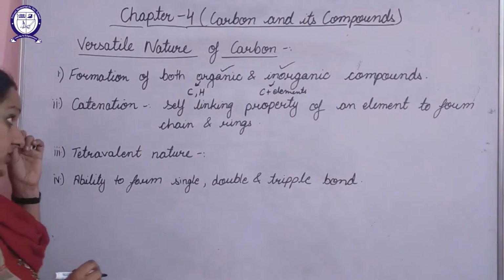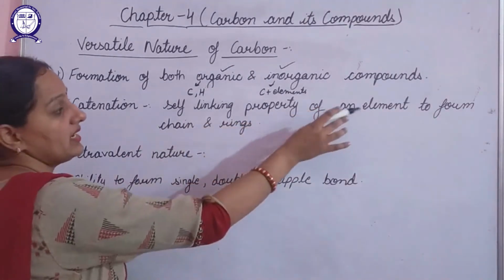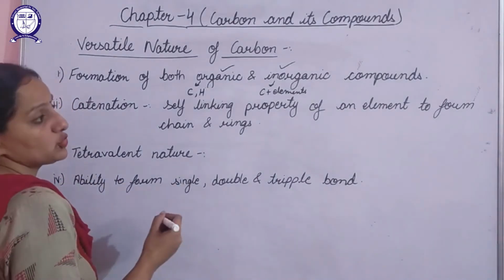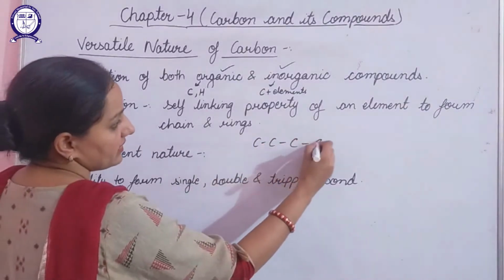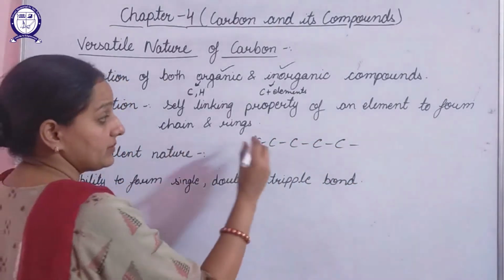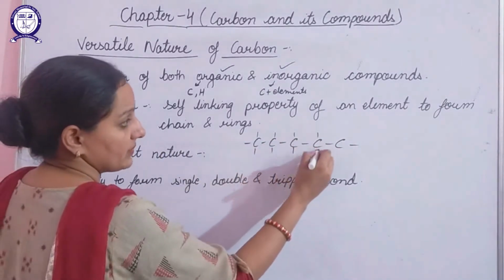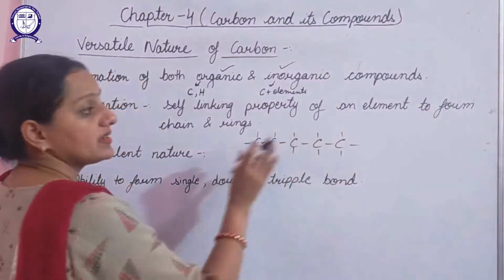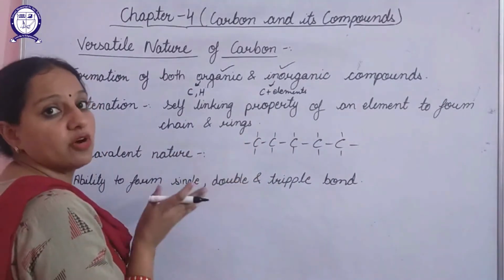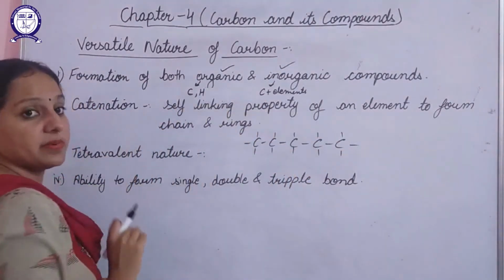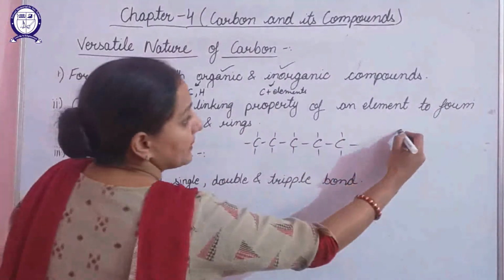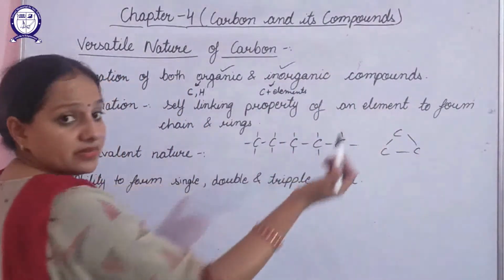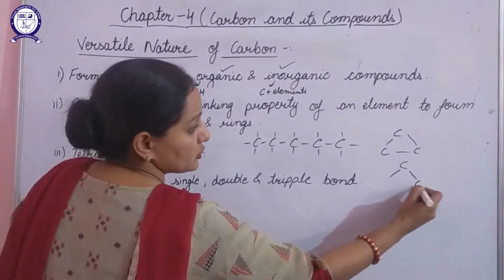Second one is catenation, that is the self-linking property of an element to form chains and rings. Carbon shows catenation. Now how does it show catenation? One carbon atom can combine with other carbon atoms. Why? Because carbon valency is 4. If I am not writing anything, that means that here hydrogen is there. So in this way carbon can combine with other carbon atoms to form a long chain. That is known as the property of catenation. Or carbon can combine with other carbon atoms also to form rings. So this is a ring. Carbon can combine in this way also to form rings.